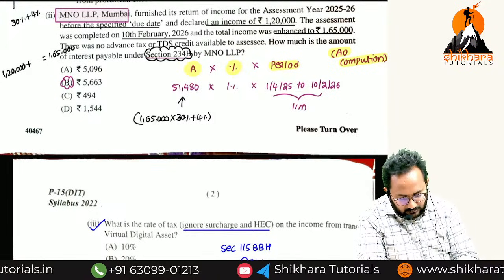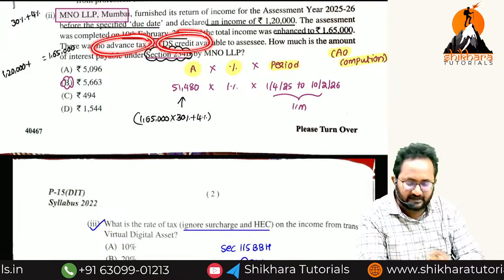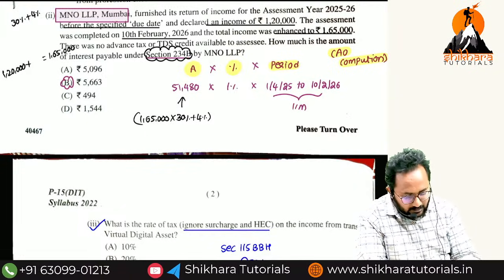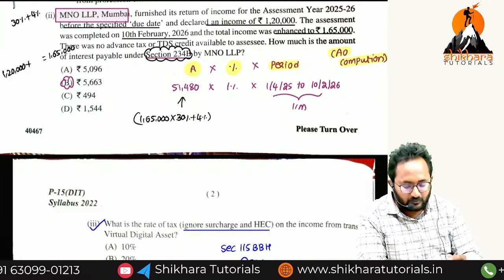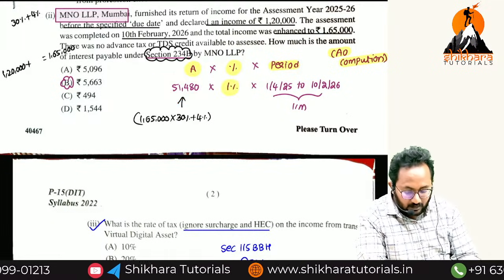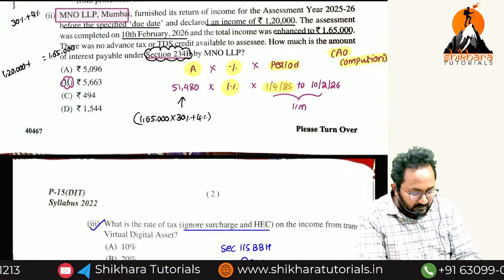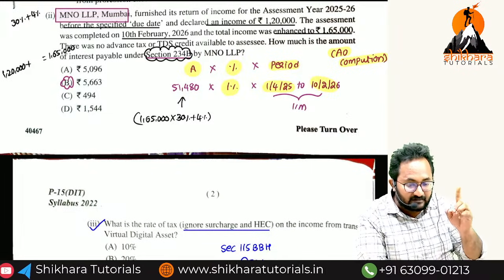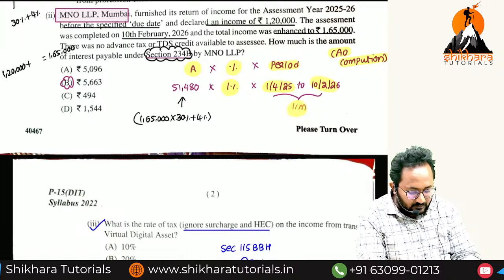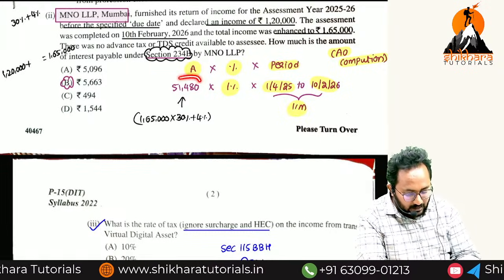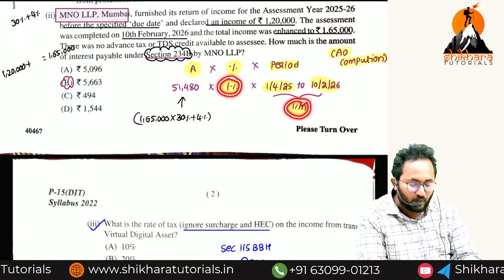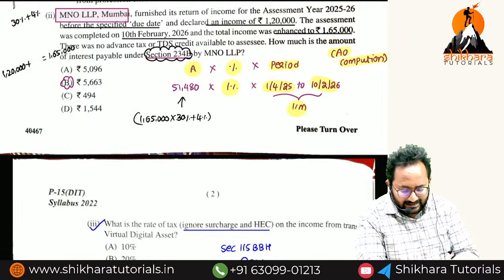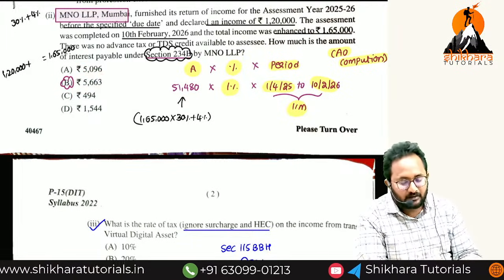But remember, there is no advance tax credit as well as no TDS credits. That's why this is only the shortfall, on which 1% per month or part of a month applies, for the period from the first day of the assessment year to assessment completion. Part of the month also we have to consider, so 11 months. Ultimately 51,480 into 1% into 11 months, you will get the answer, I think 5,662.8, which will be rounded up to 5,663.